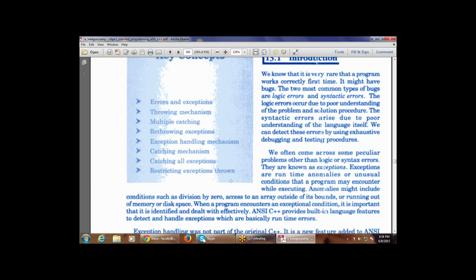ANSI C++ provides built-in language features to detect and handle exceptions, which are basically runtime errors. So ANSI C++ has the capability to detect and handle the exceptions. There is a provision that tells how to use them, how to access them, and how to gather them in exception handling.